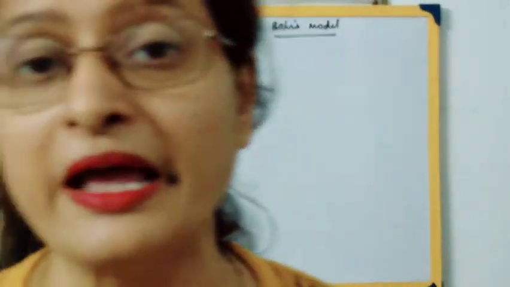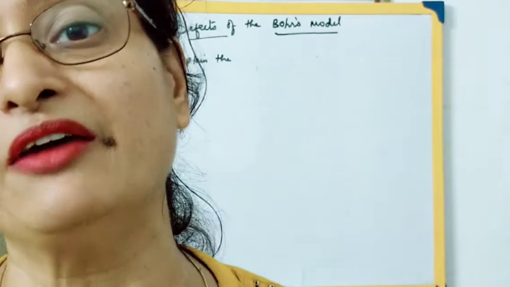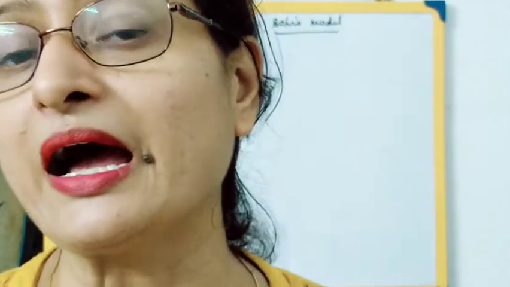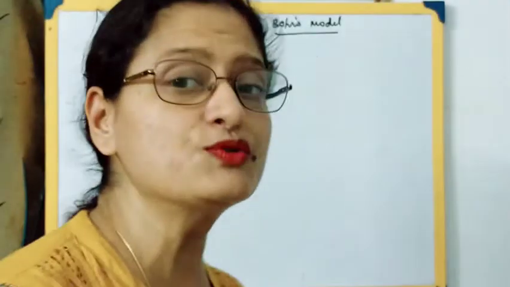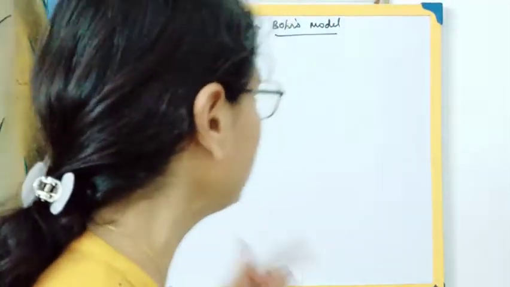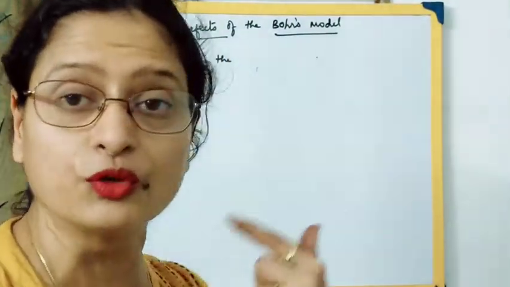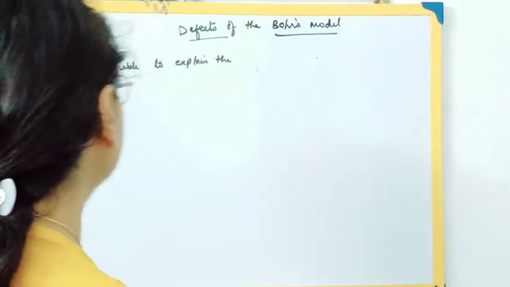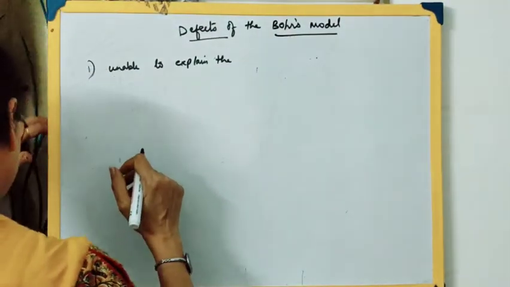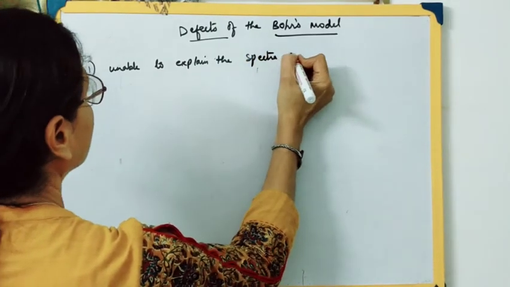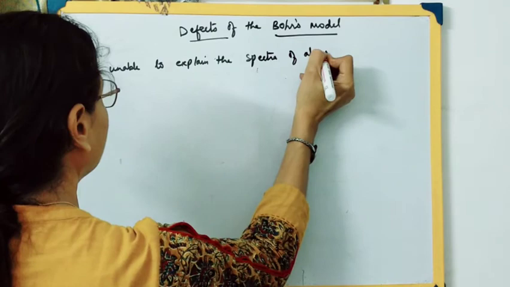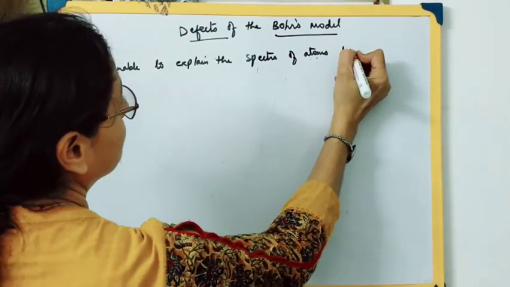The Bohr's model has explained more about the atoms having only one electron, like hydrogen and hydrogen-like atoms. But there are atoms which have more than one electron, so it was not able to explain the spectra of atoms having more than one electron.